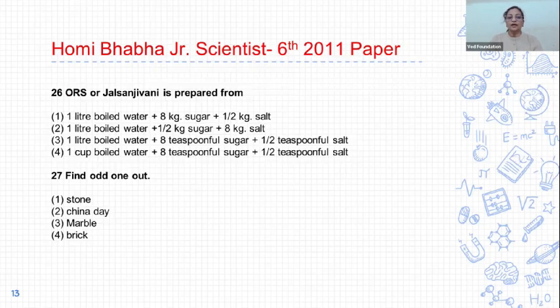Next, 26. ORS or Jala Sanjeevani is prepared from. Read the options and the correct option is option 3. ORS is prepared from 1 liter boiled water plus 8 teaspoons sugar plus half teaspoon salt. Next, 27. Find the odd one out. Options are 1, stone; 2, china clay; 3, marble; and 4, bricks. So the correct answer of 27 is 4, bricks, because stone, china clay and marble are natural and brick is man-made.